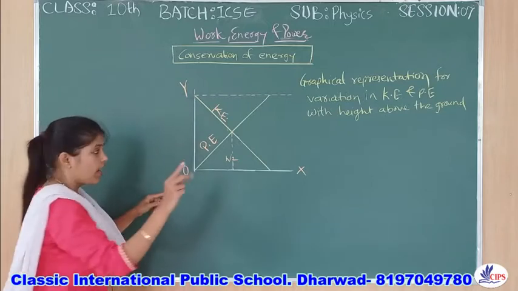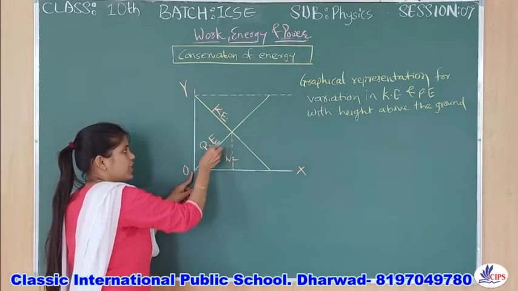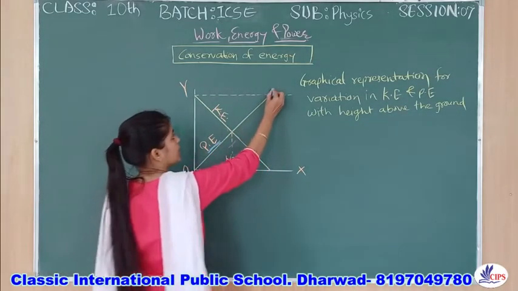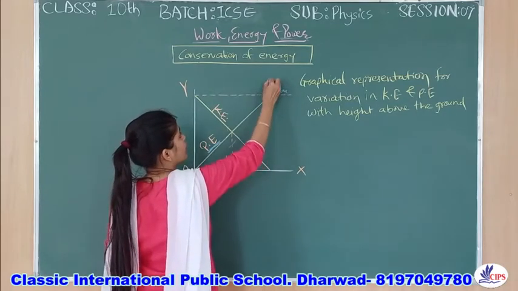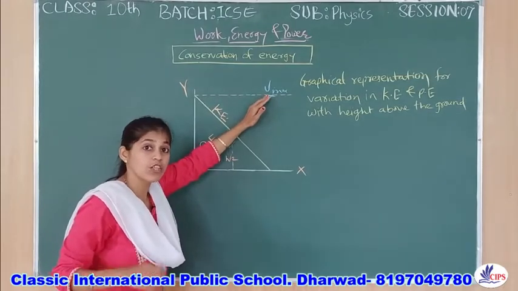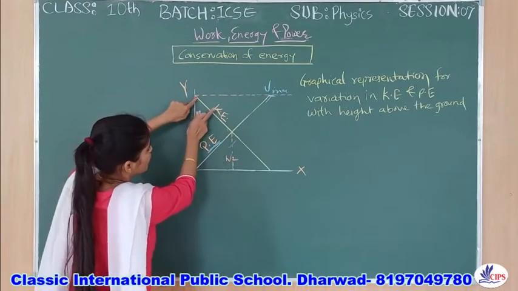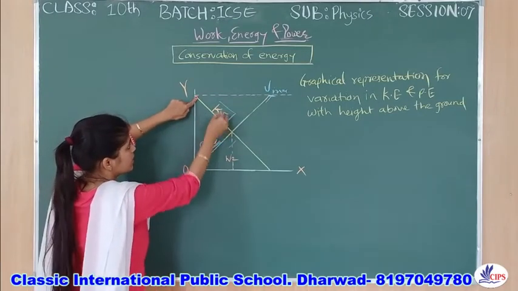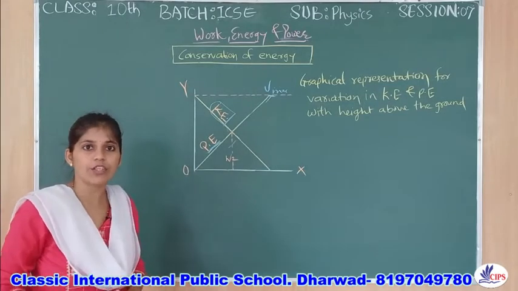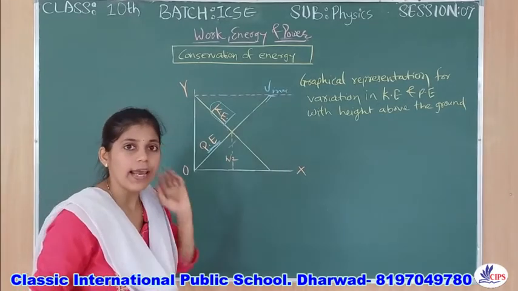Second, as height is increasing, your potential energy will also increase. At this point, it will be maximum, your U. As height is increasing, potential energy is increasing, but kinetic energy is decreasing. This is the graphical representation to show the verification of kinetic and potential energy.